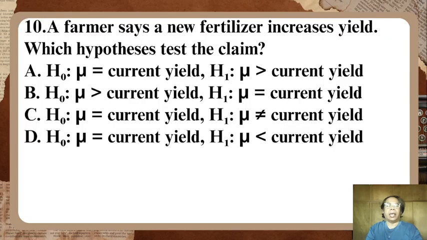Letter B, H0: mu is greater than the current yield, and H1: mu is equal to the current yield. Letter C, H0: mu is equal to the current yield, and H1: mu is not equal to the current yield. Letter D, H0: mu is equal to current yield, and H1: mu is less than the current yield.